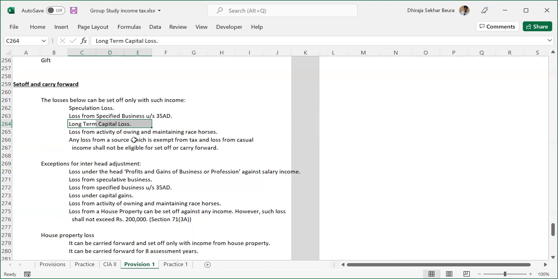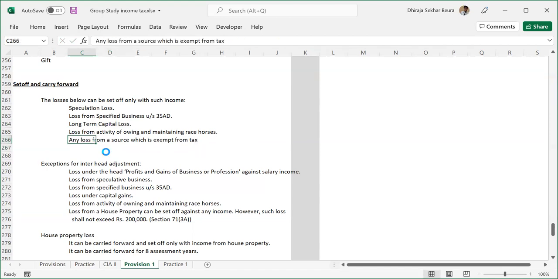Loss from activities of owning and maintaining race horses, again something related to gambling, so that is included. Any loss from a source which is exempt from tax, and loss from casual income shall not be eligible for set off or carry forward. So forget about this casual income concept, again not covered in our course. So I'll be deleting that. We'll just say this one.